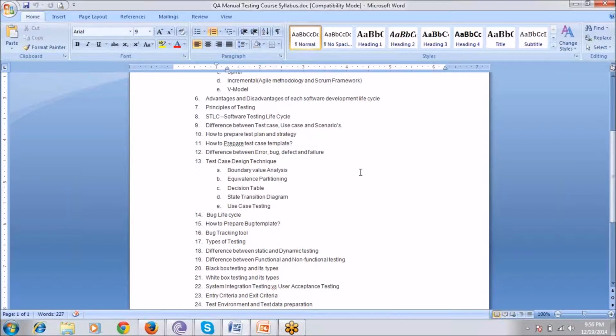And equivalence partitioning. Equivalence partitioning means there will be some partitions. Suppose we have some field and we would like to partition it. So how can we test those applications? Suppose I am asking one question.